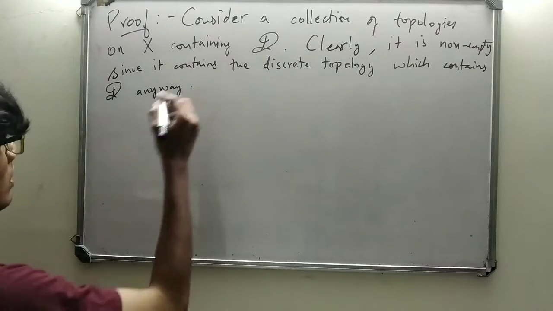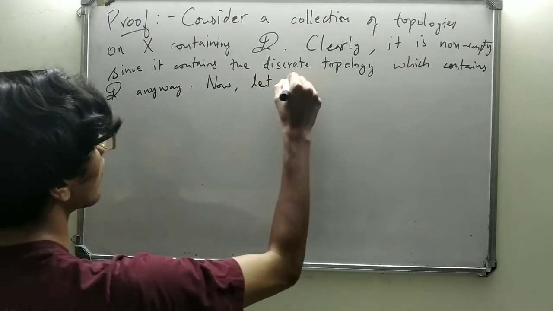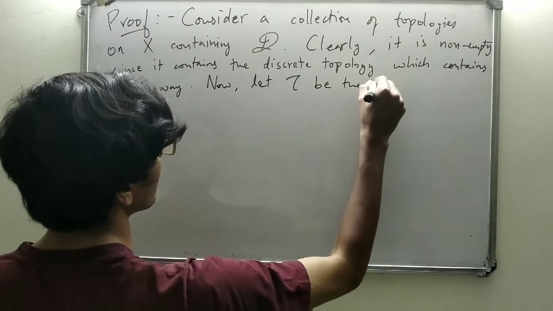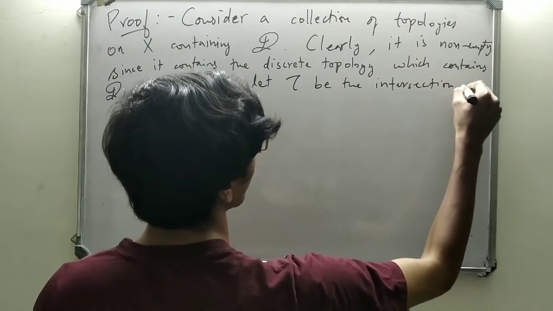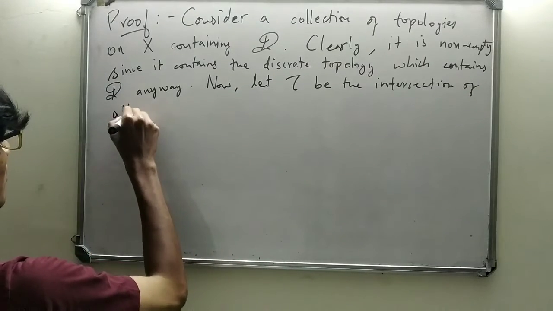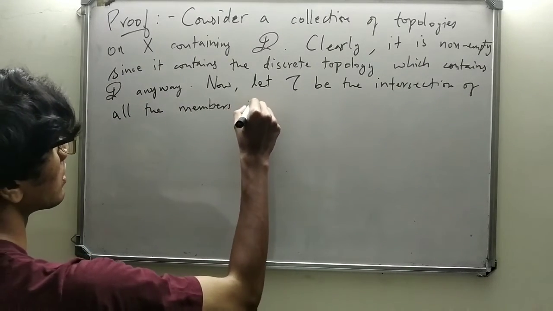Okay, so let tau be the intersection of all the members in this collection.